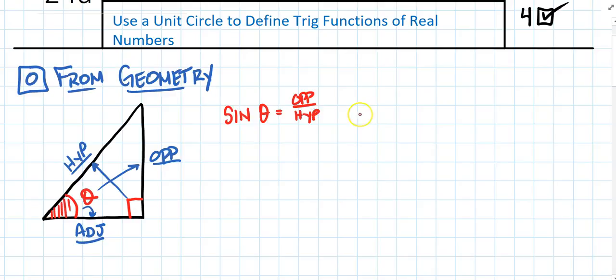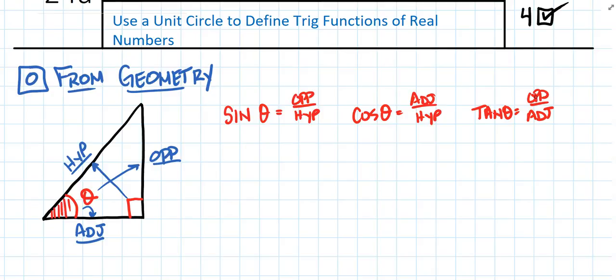The cosine of my angle theta is equal to the adjacent side divided by the hypotenuse. And again, this should be familiar to you. And then, of course, the tangent of my angle theta is equal to the opposite side divided by the adjacent side. So really, you guys, trig functions are nothing more than ratios of triangles.